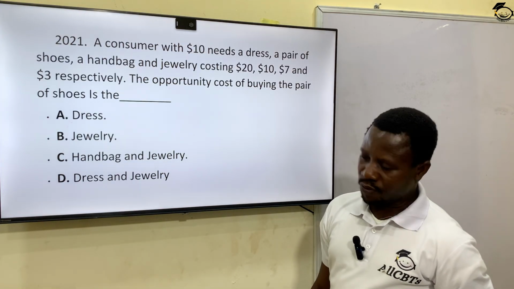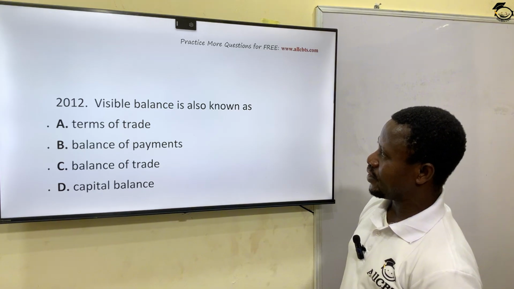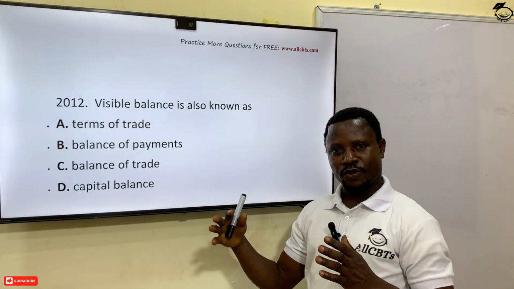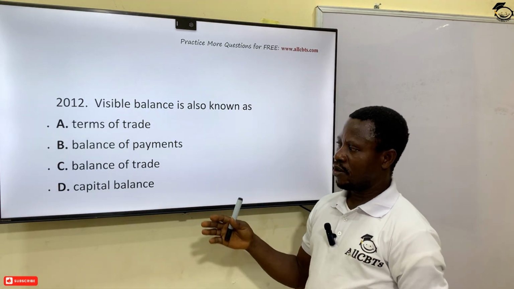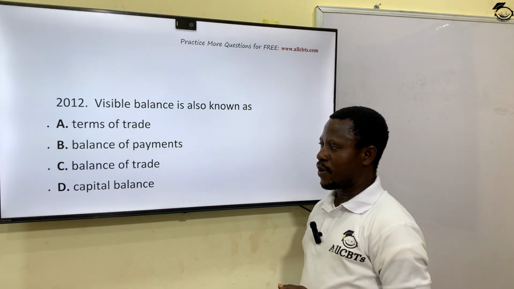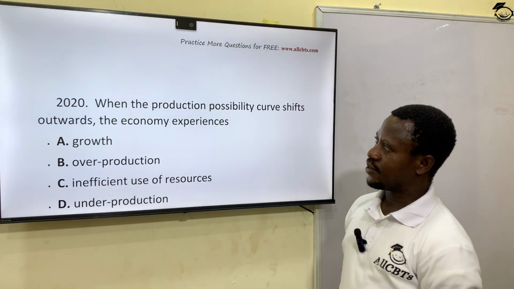Okay, let's see the next question. Visible balance is also known as balance of trade. Balance of trade is talking about the difference between your export and your import. So the visibility, the physical of what you're able to produce within or outside, that's what I call visible balance of trade. Visible trade, balance of trade. Option C is the correct answer.